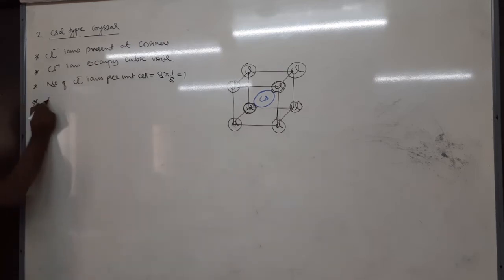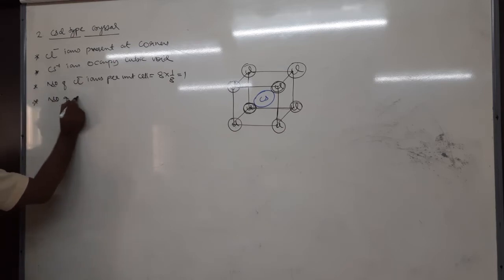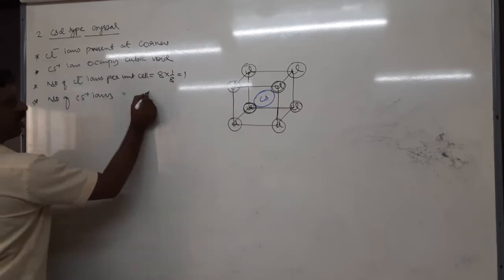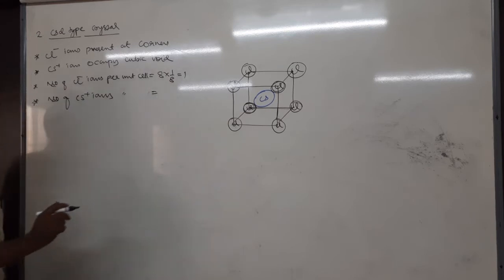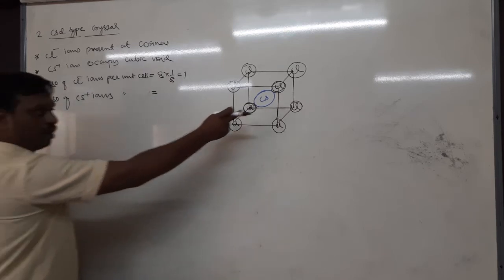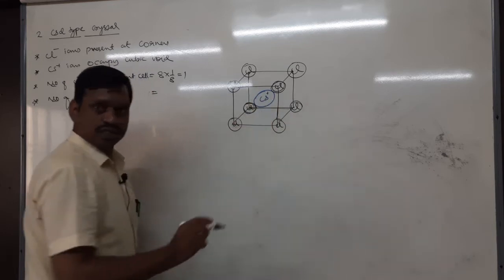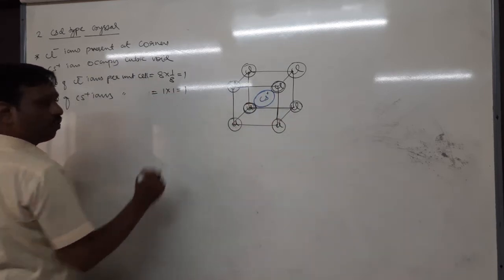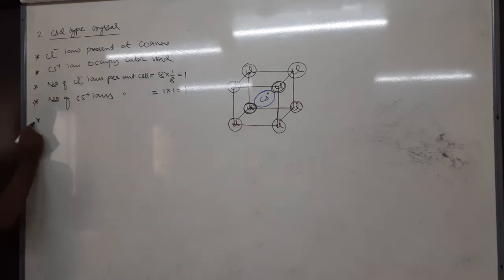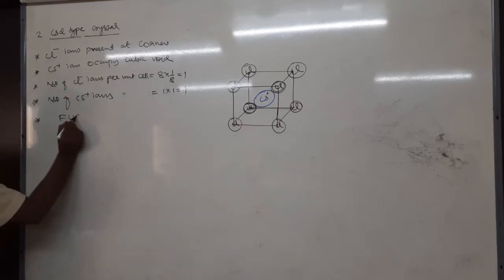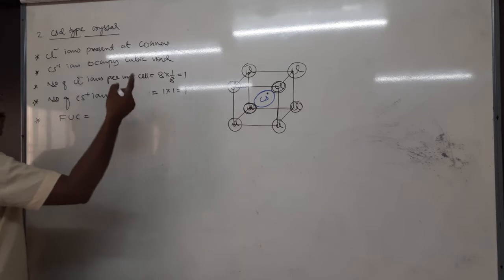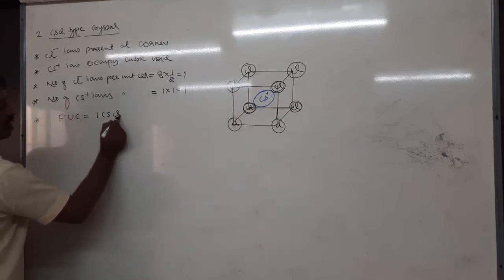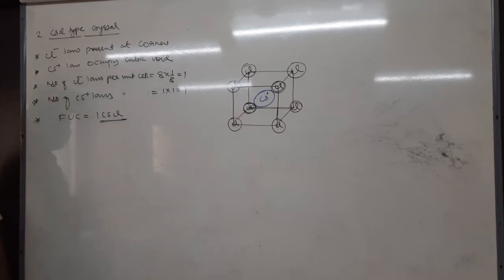Similarly, the number of cesium plus ions per unit cell is also 1. Why? The cesium plus ion is present at the center of the unit cell, its contribution is 1 into 1, 1. Therefore, what is the formula unit cell? There is 1 cesium and 1 Cl, therefore 1 cesium chloride.